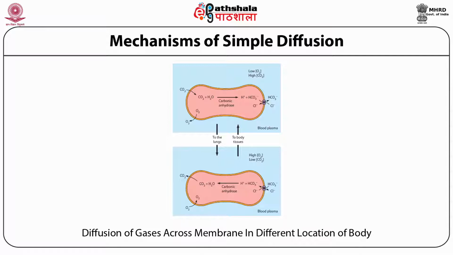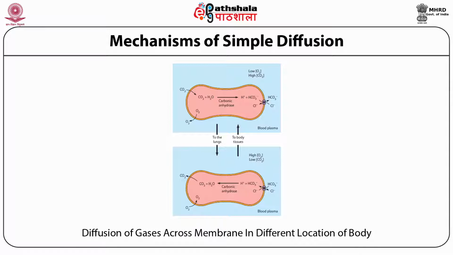In a living cell, simple diffusion only takes place for gases, non-polar molecules, or small polar molecules such as water, glycerol, or ethanol. This type of simple diffusion obeys the second law of thermodynamics. As the movement of molecules is towards equilibrium, the process is exergonic.